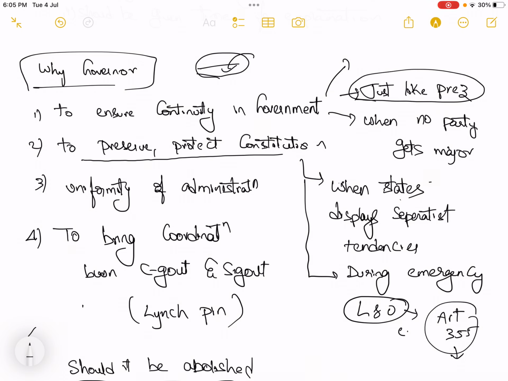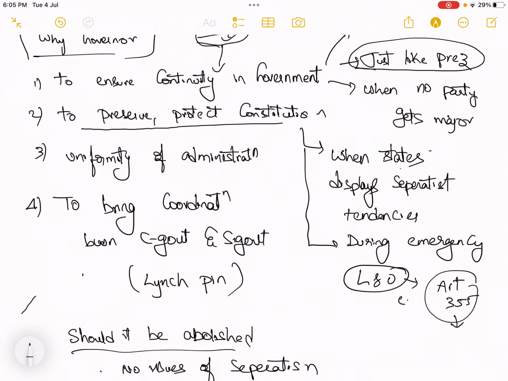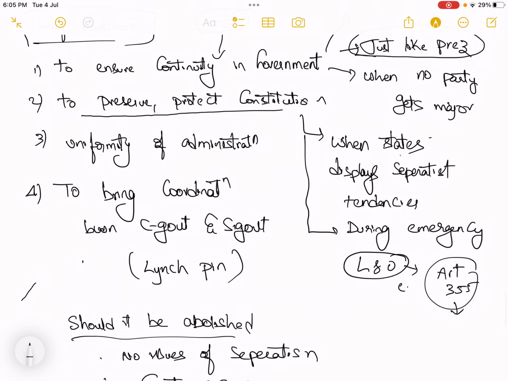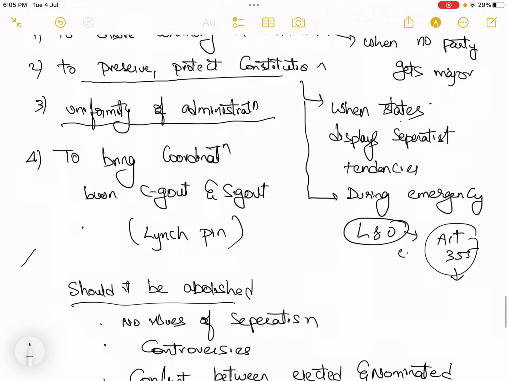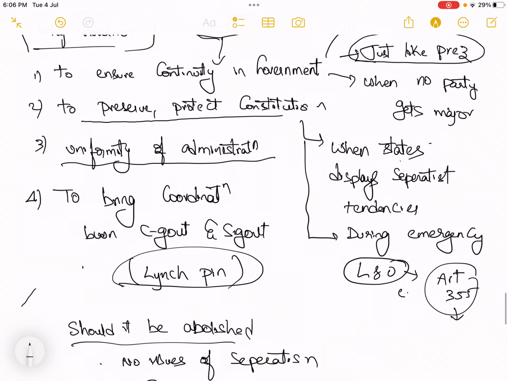Okay. And then uniformity of administration. We have central level and state level administration, and to maintain the uniformity of that administration, to bring coordination between the central government and state government in various matters, be it in cooperative federalism, be it in legislative and administrative matters. So the governor is expected to be a linchpin between the central government and state government. All these things are what make the need for the governor.